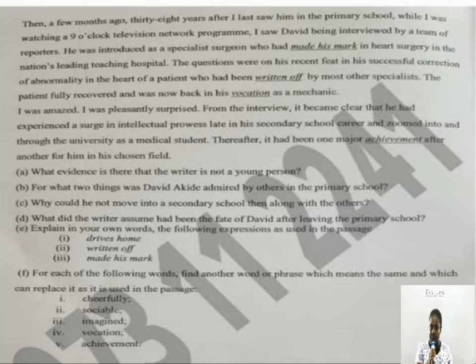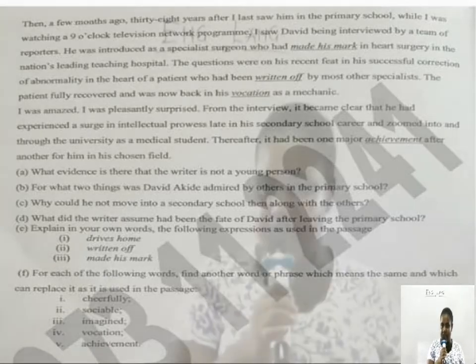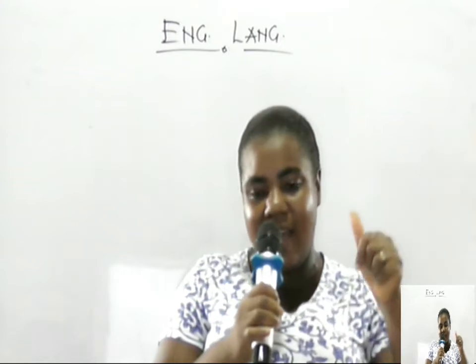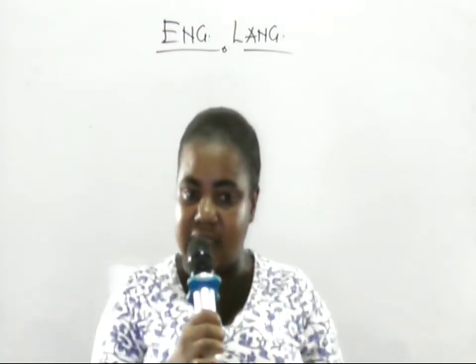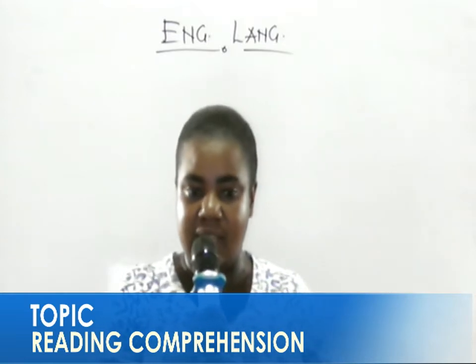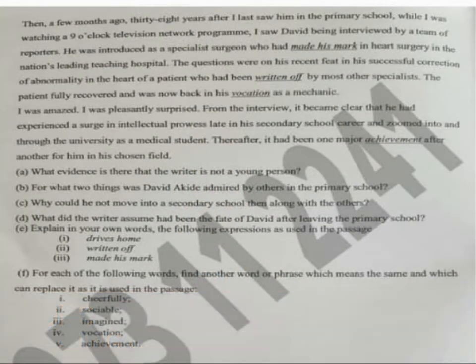So here we read it carefully and we noticed some of the words being underlined. So here we are going to ask the set of questions that the text demands of us. One, what evidence is there that the writer is not a young person? When we were dealing with how to answer comprehension questions, we said that we should answer questions that can be derived directly. That is the first one. So here, what is the evidence that the writer is not a young person?